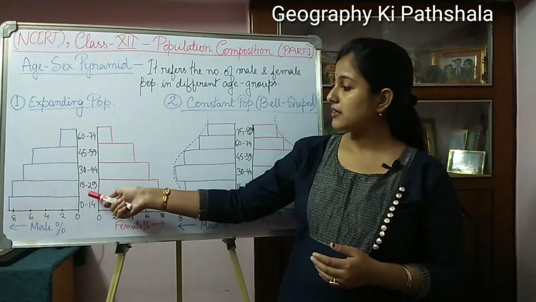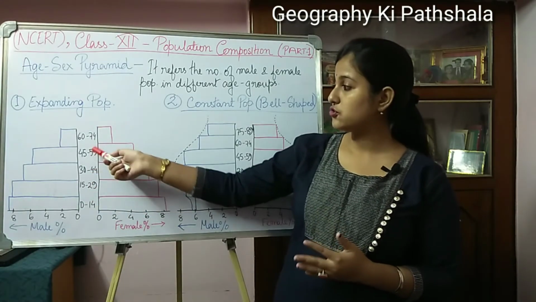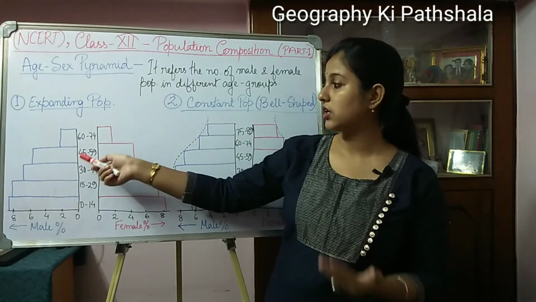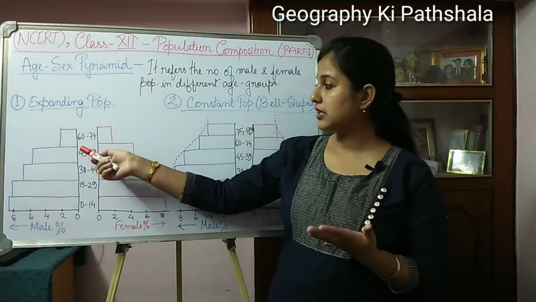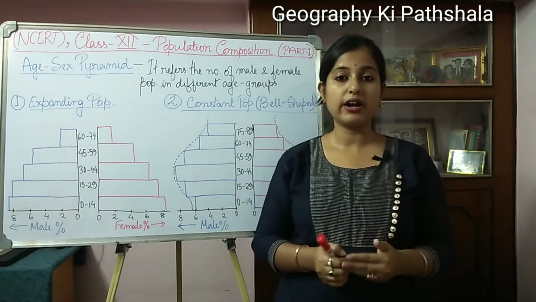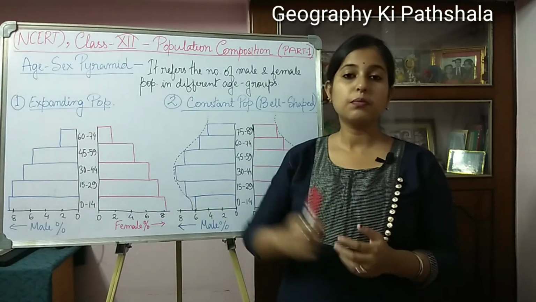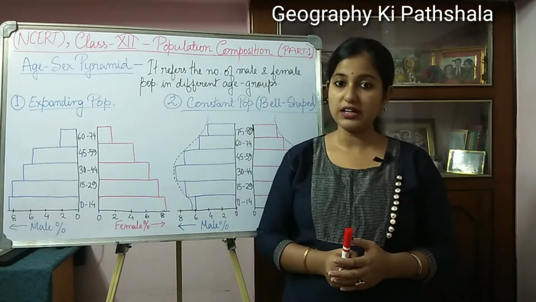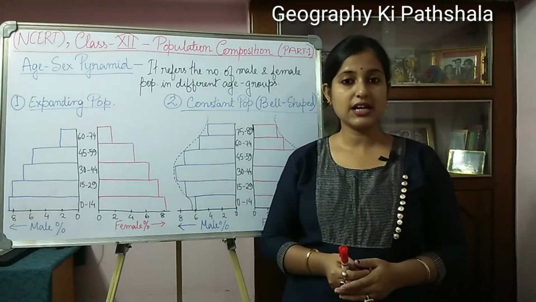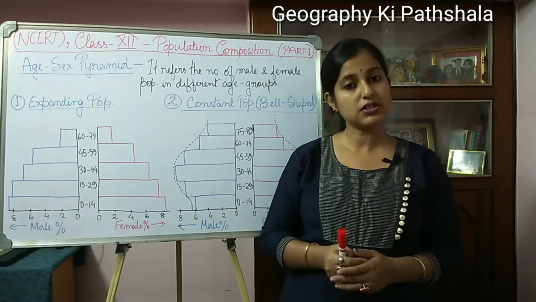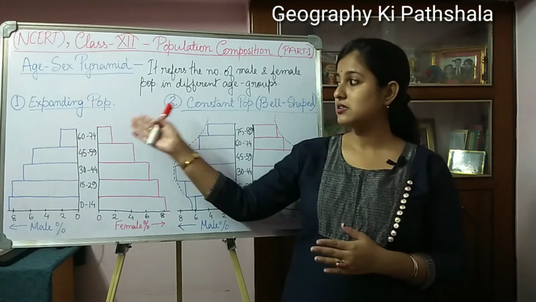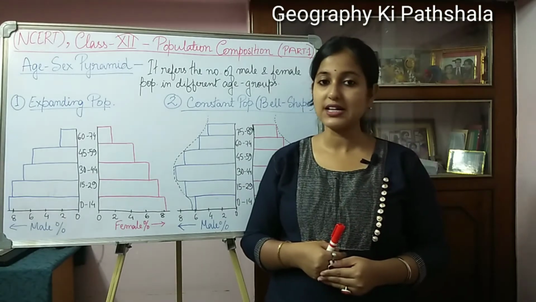And similarly, as you go upward gradually, in the upper age groups like 45 to 59, or the next age group like 60 to 74, the bars are quite shorter. That means the death rate is quite high. So from this type of expanding population, we can conclude that where the birth rate and death rate are both quite high, it represents this type of expanding population age sex pyramid.